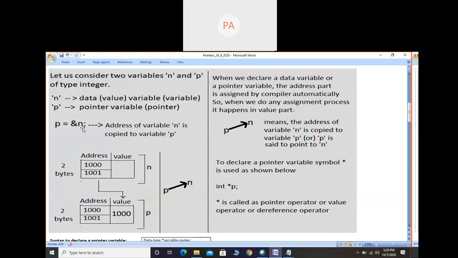So when we write this sentence, p is equals to ampersand n, the meaning of that is p is pointing to n, or in other words, the address of variable n is copied into p. Again I will tell you, the address of variable n is copied into p, or p is pointing to n. I hope till here you got it. So now we will see the right side of the image.